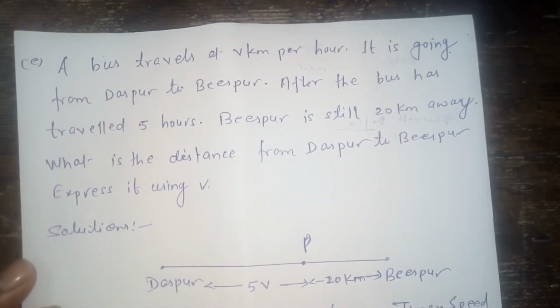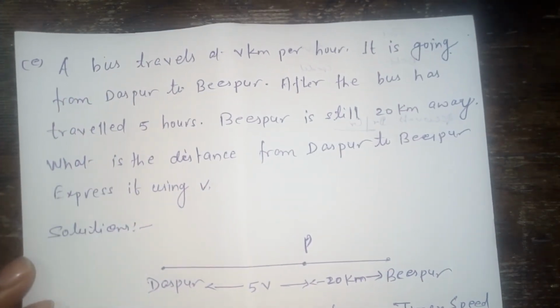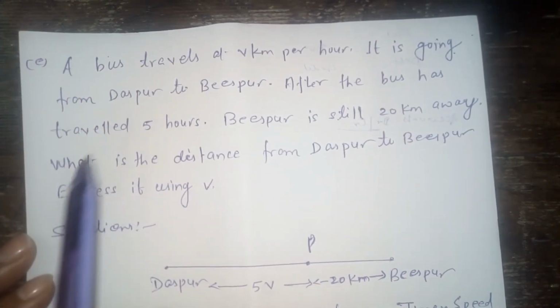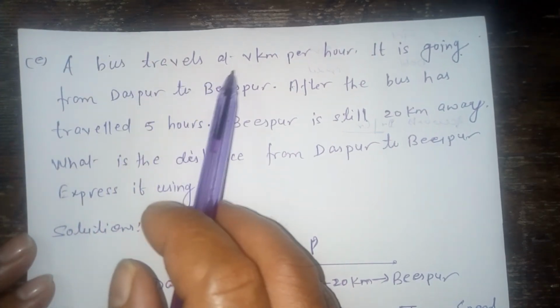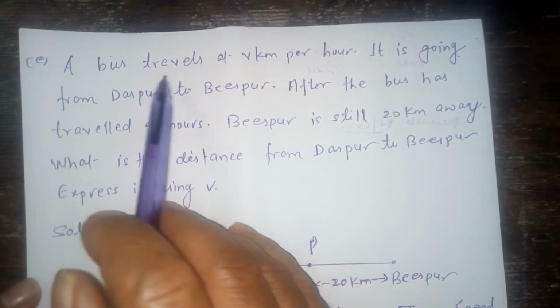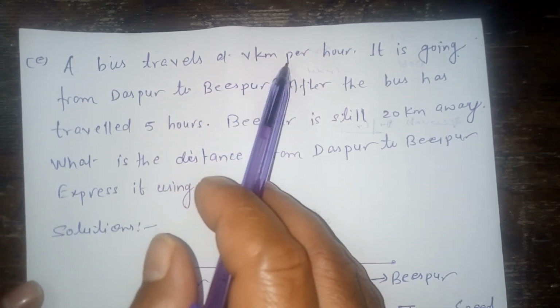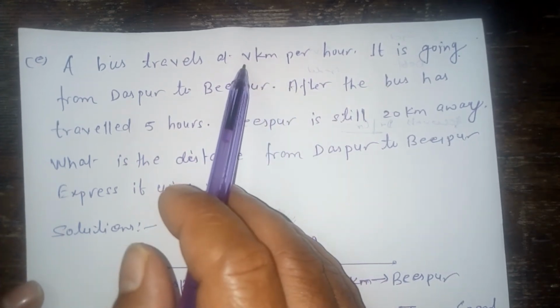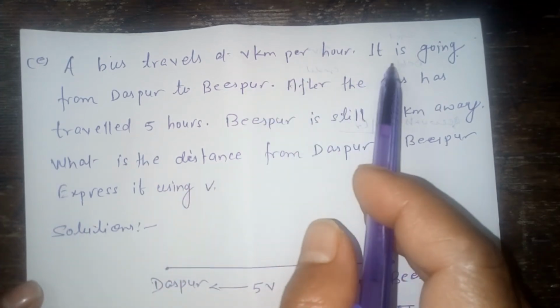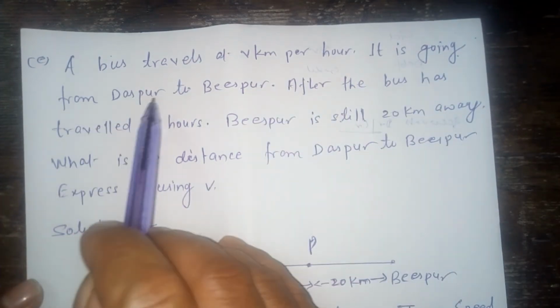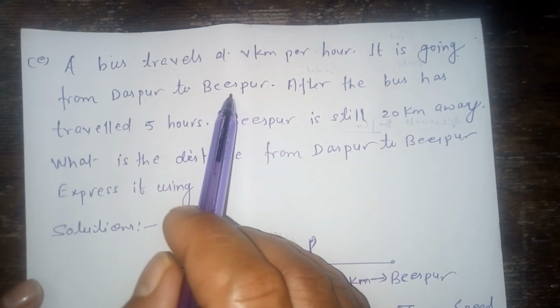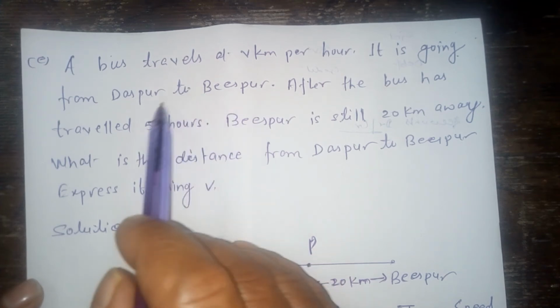Now the next question. A bus travels at v kilometers per hour. V kilometers per hour is the speed of the bus. It is going from Daspur to Bispur.